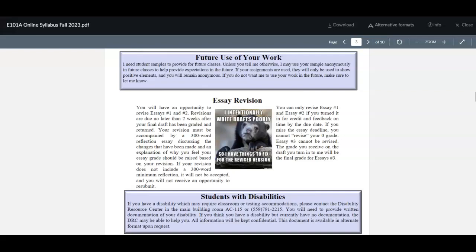When you submit your revision, you do need to include a 300-word reflection discussing just the changes that you made, why you made those changes, how those changes make your essay better, and why your essay now deserves a higher grade. So just remember that your essay doesn't have to be the perfect finished draft that you submit to me for a grade, because you do get to revise those first two essays for a higher grade in this class.